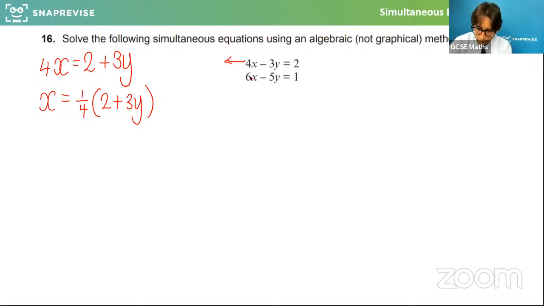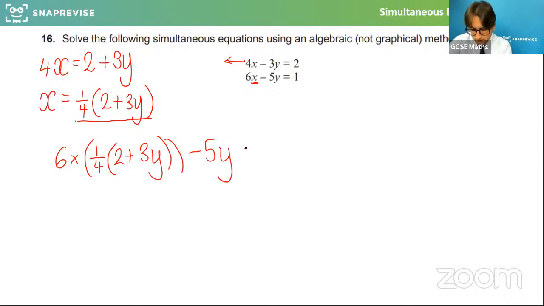Now, if I replace x in here with all of that, that would be 6 times a quarter lots of 2 plus 3y minus 5y is equal to 1. And again, do feel free to work ahead of me.